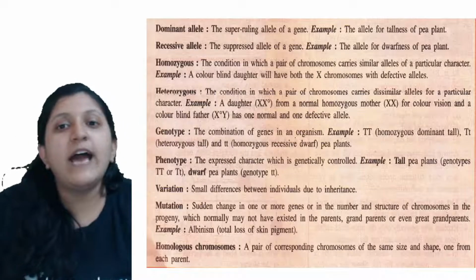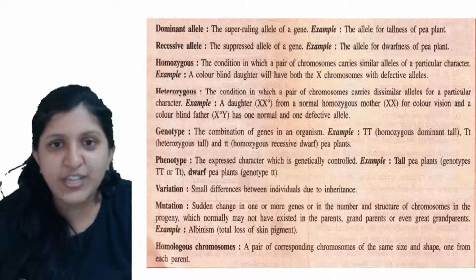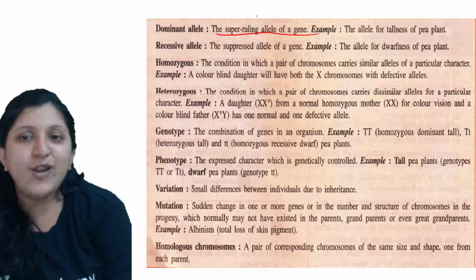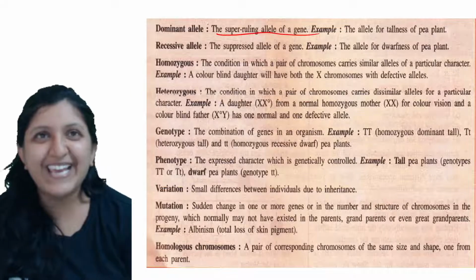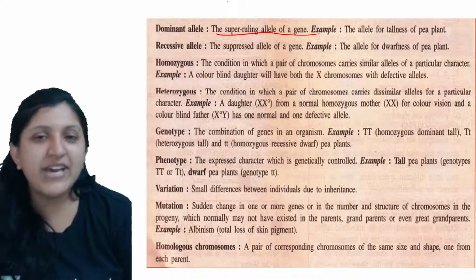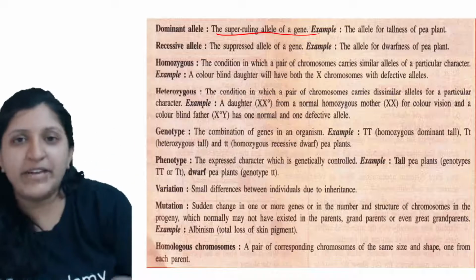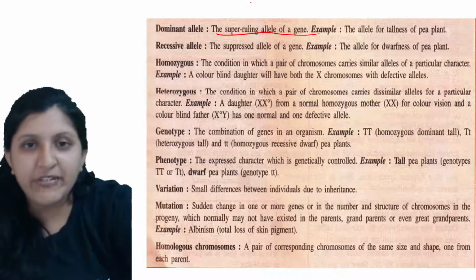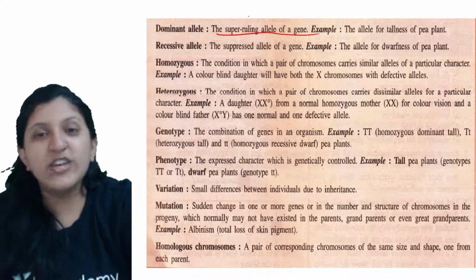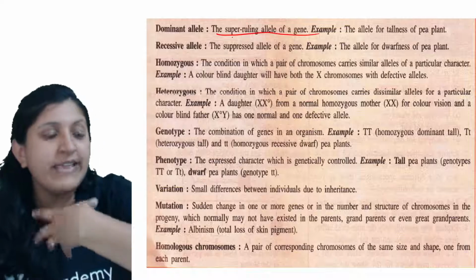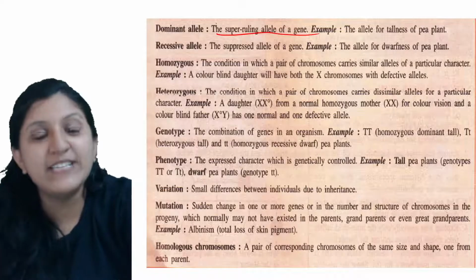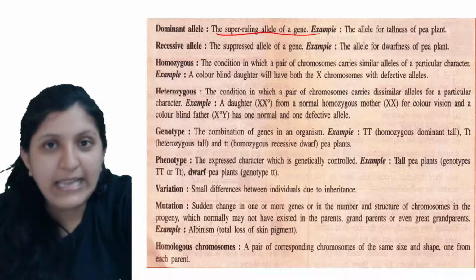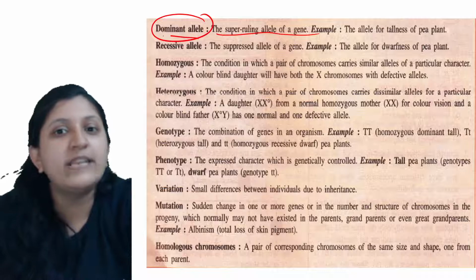Okay. So dominant allele is the superruling allele of the gene. This definition you can write. What is that superruling allele of a gene? Because this is expressing, like in your home, you have a younger sister and you are the elder one. Usually parents are going to favor the younger one because she or he is the small one. So in that case their things are happening but not your things. That is because they are dominating you. Okay, so in that case one allele is going to dominate, and the other one is suppressed.